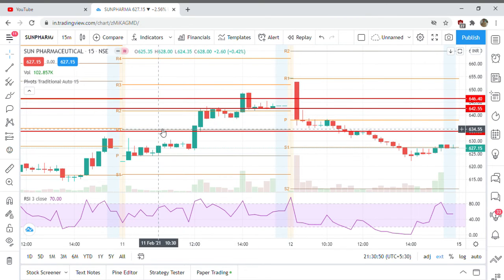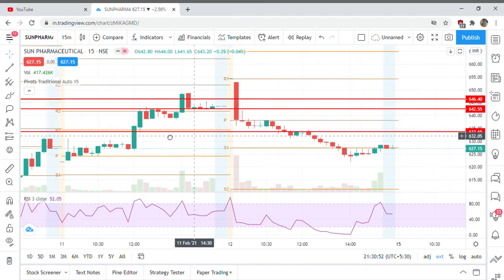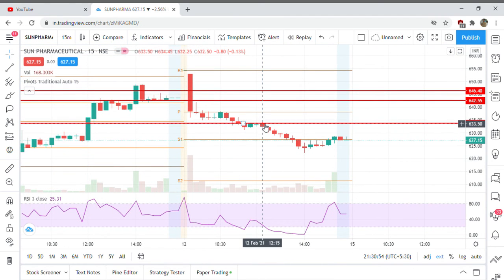Now when it comes to selling, here also we should have two consecutive red candles, and the second red candle's RSI should be below 20. So here we can see two consecutive red candles, and this second red candle's RSI is below 20. So this is clearly saying that we can enter. So my entry level is somewhere at this point.